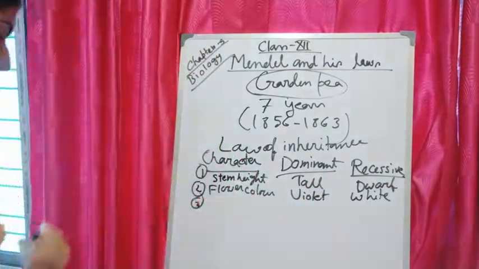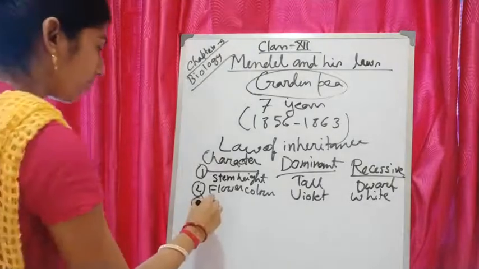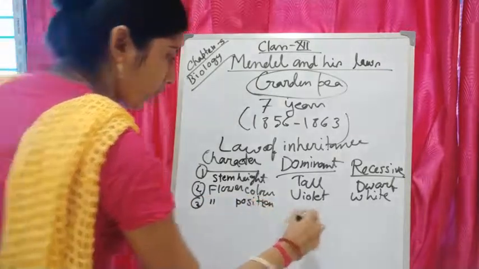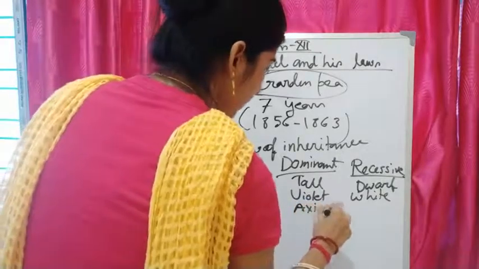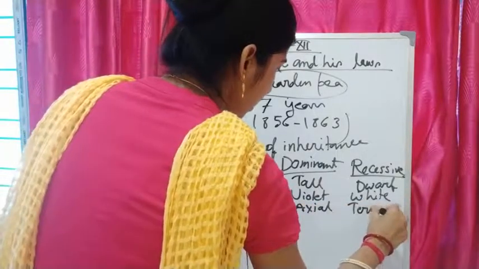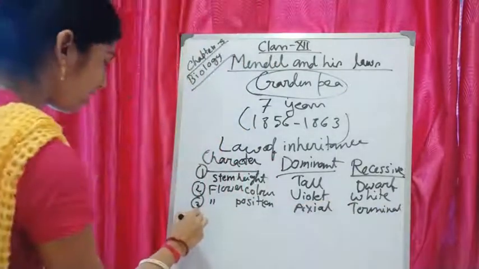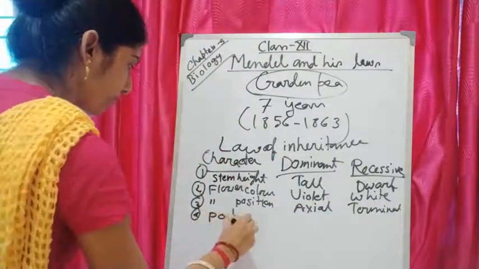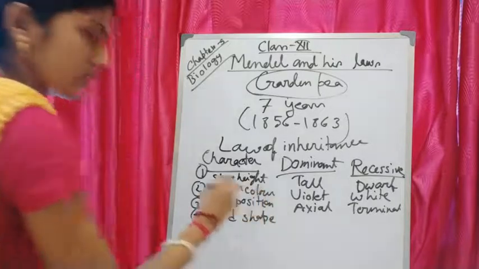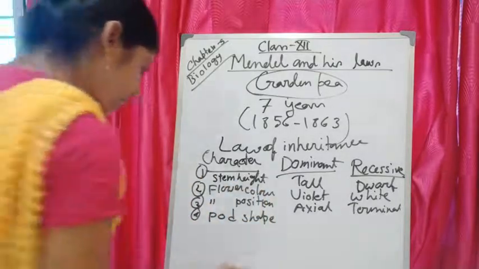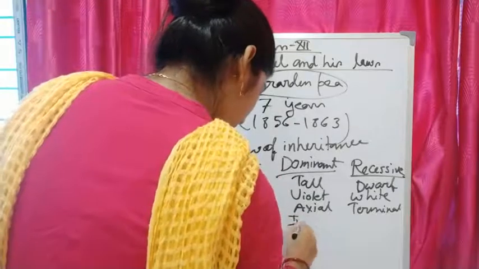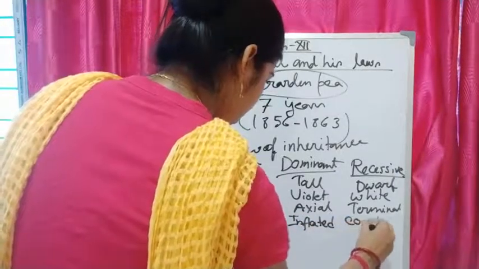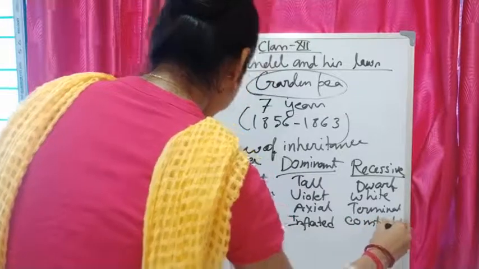Third one is flower position. Dominant one is axial and recessive one is terminal. Next one is pod shape. Its dominant form is inflated, and the recessive one is constricted.